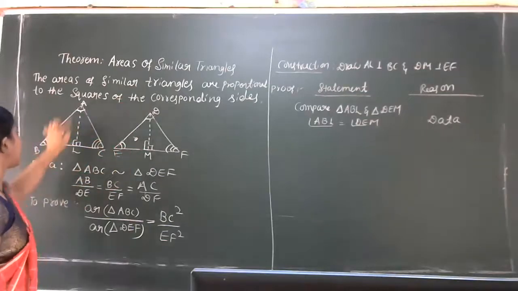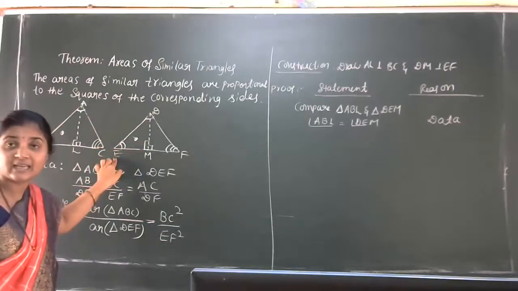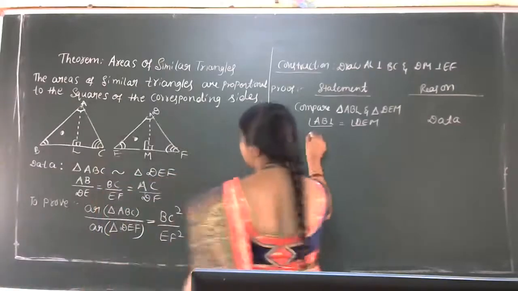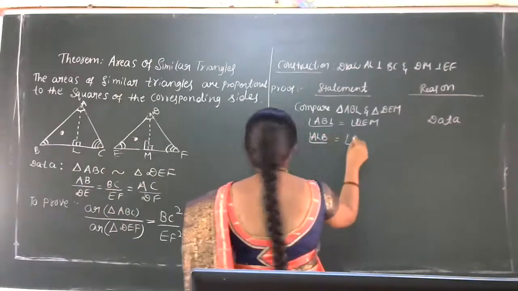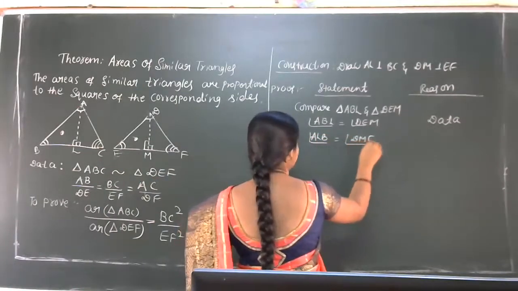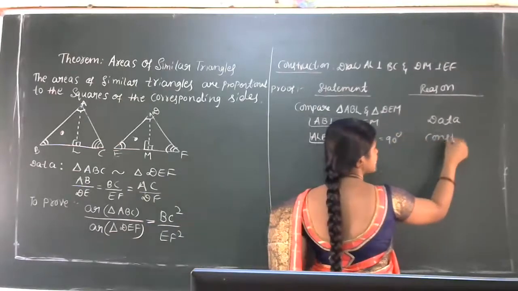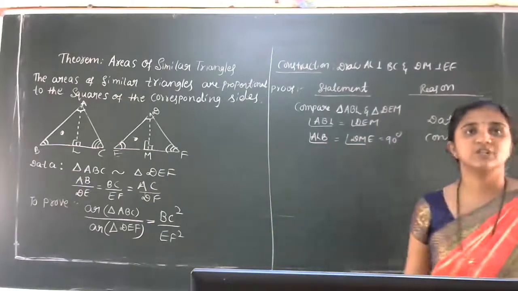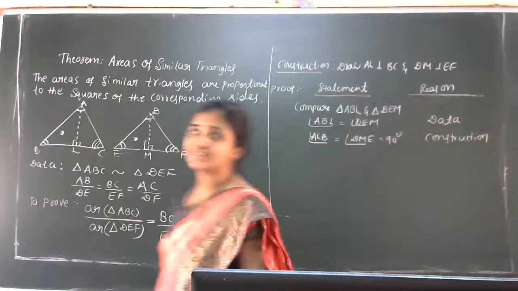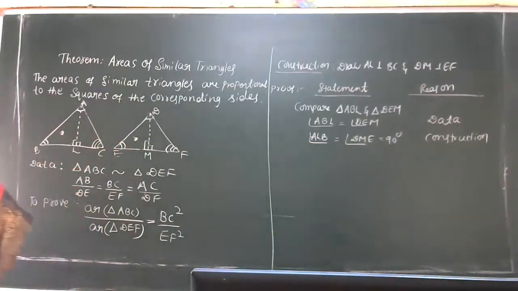Now, can I take angle ALB is equal to angle DME, because both are 90 degree, construction wise. Next step is angle ALB is equal to angle DME, 90 degree, because construction. What is the reason for this? Mathematical construction. This is our construction. So second step, got the idea, no? Angle ALB is equal to angle DME, 90 degree, because construction.